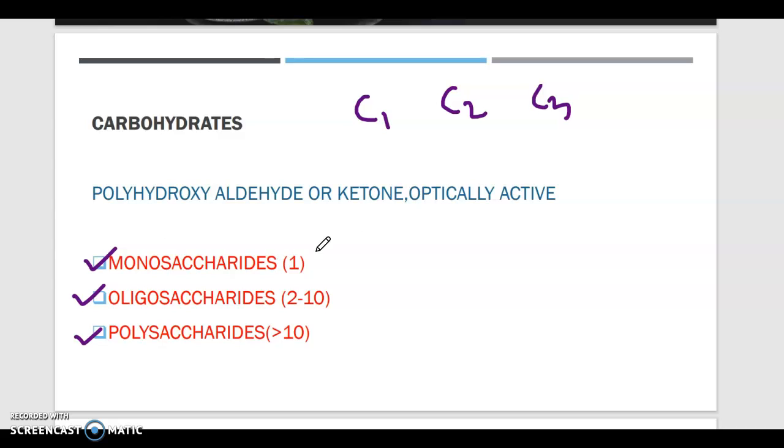Say I am giving an example. For monosaccharide, the example is glucose. Glucose is a monosaccharide. And the example I gave previously, glyceraldehyde, is also a monosaccharide. That means only one molecule, C6H12O6, that is glucose.